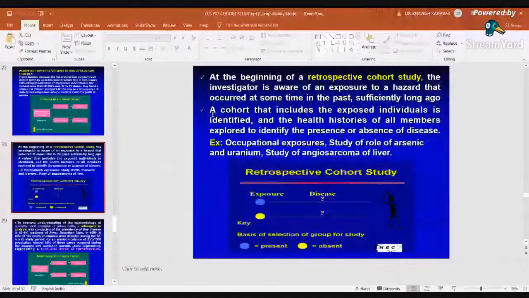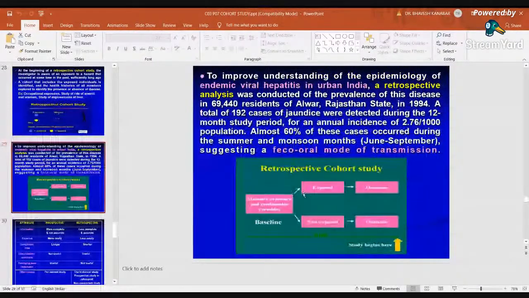Retrospective cohort study proceeds from disease to exposure. Disease to exposure, right? So that is a retrospective cohort study. First of all, the diseased population and non-diseased population are identified. Then, looking back, we have to say how many of them were exposed and how many were not exposed. So here again you can see the measurement of the exposure and confounding variable. Study begins at outcome. And then looking back we have to say how many of them were exposed and non-exposed, right?